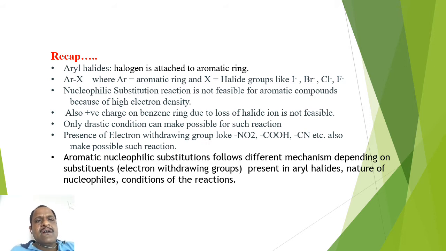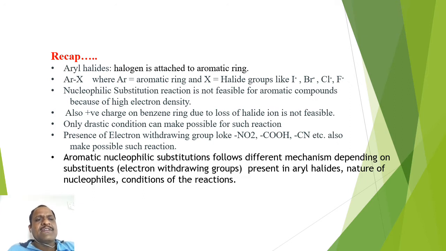So aryl halides have different examples. You can take a substituted aromatic ring, and you can take a different X group like I minus, Br minus, Cl minus or F minus. You will get different kinds of aryl halides like chlorobenzene, bromobenzene, iodobenzene, fluorobenzene, etc.